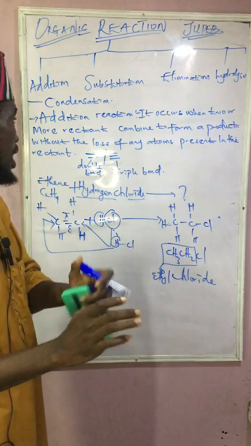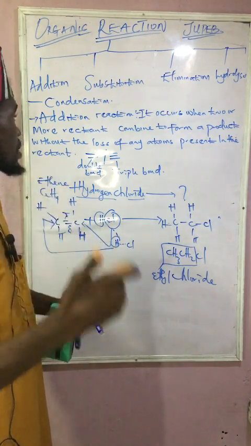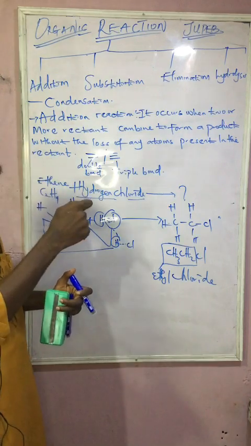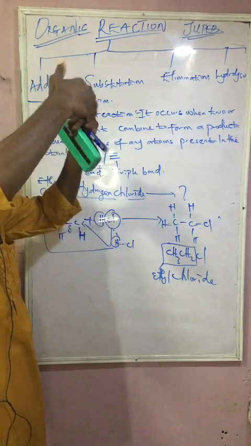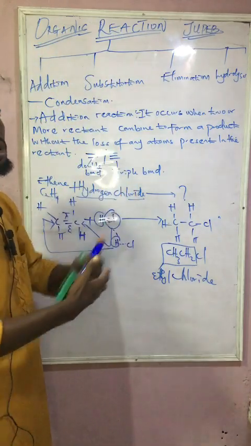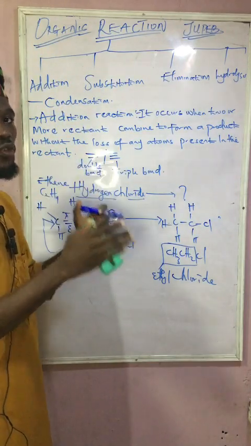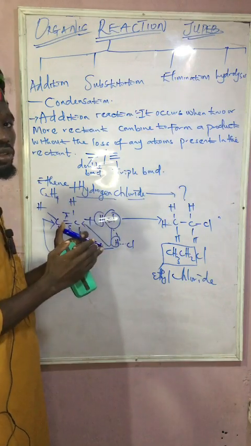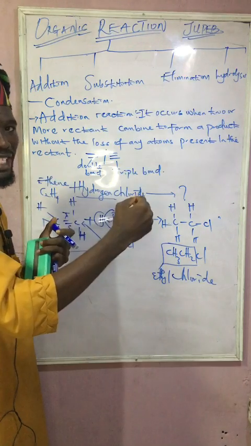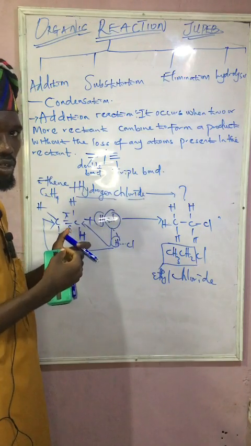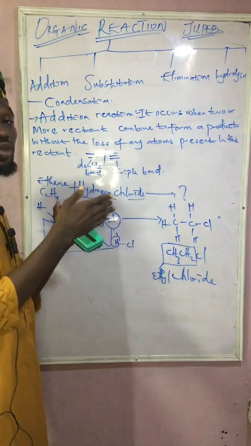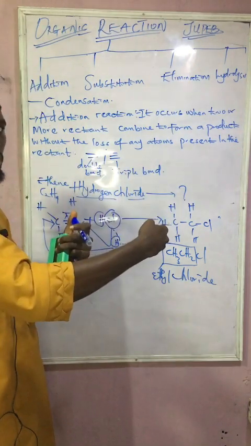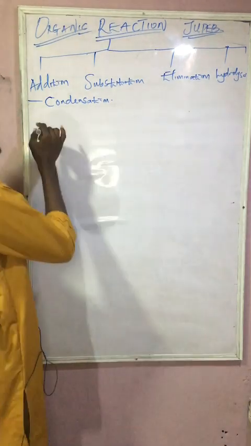A substitution reaction. But before we go to substitution reaction, I want you guys to pay max attention to this explanation. I said earlier that this addition reaction, they exhibit completely the unsaturated. And mind you, for every unsaturated hydrocarbon, they contain a double bond, a triple bond, with further attachment of other atoms. If you take a look at the other way around, which is what? Saturated, there won't be space for any atom to come in.